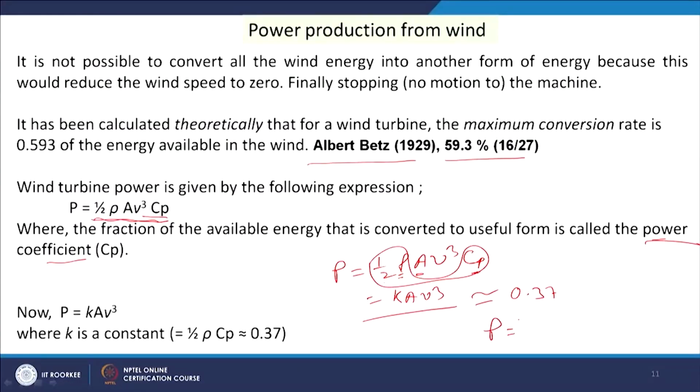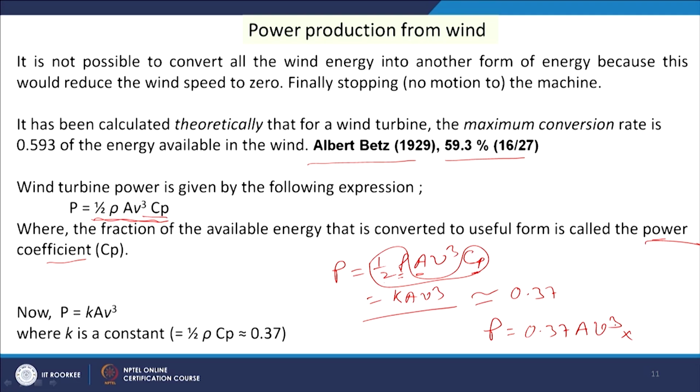So, what will be our total power potential in terms of electricity? That will be 0.37 into A into V cube into some efficiency factors. This is for the wind energy which will be available, then wind to mechanical conversion and mechanical to electrical conversion, and there will be transmission.